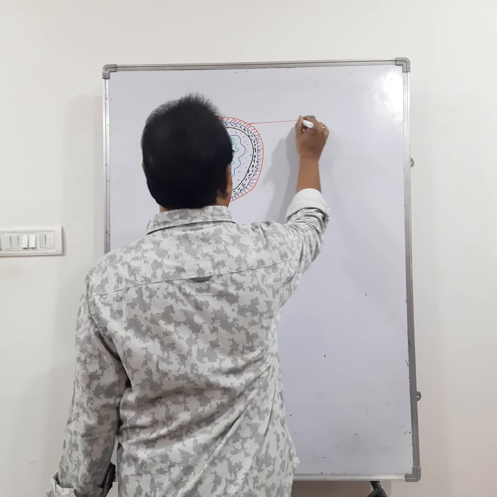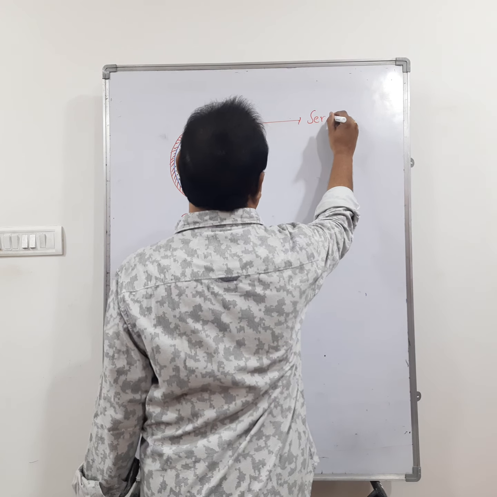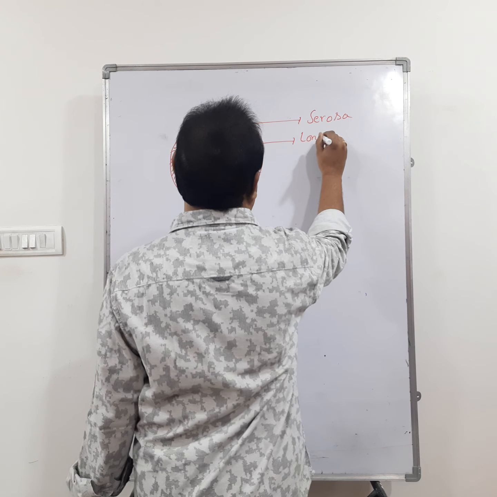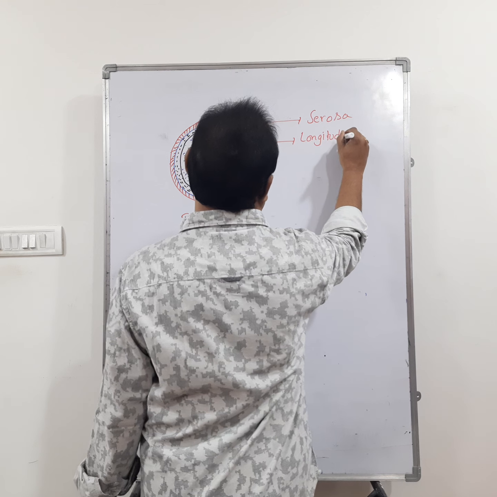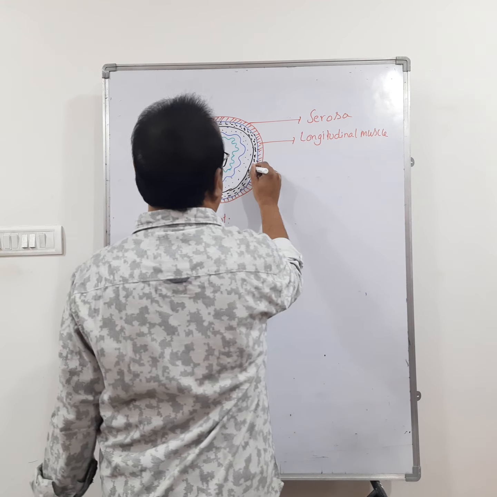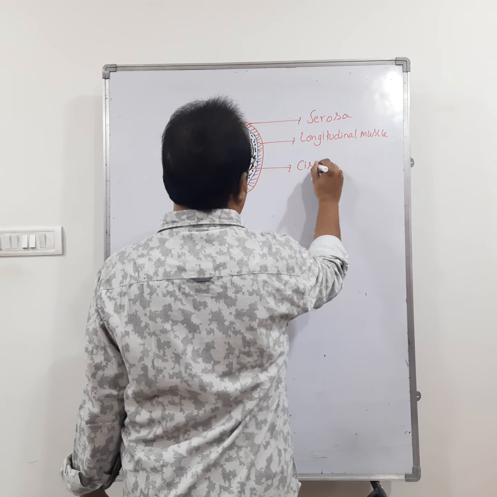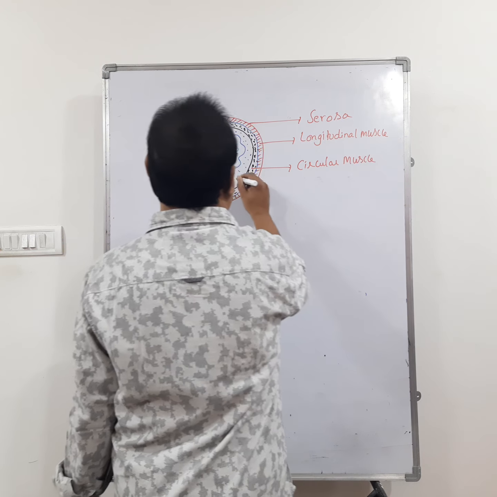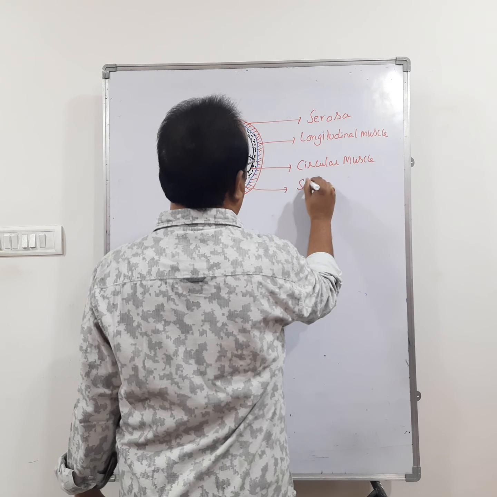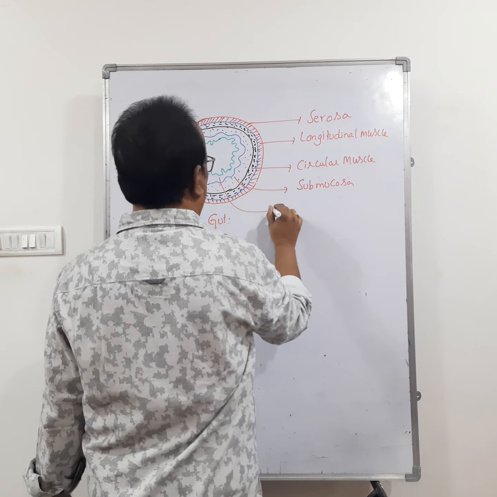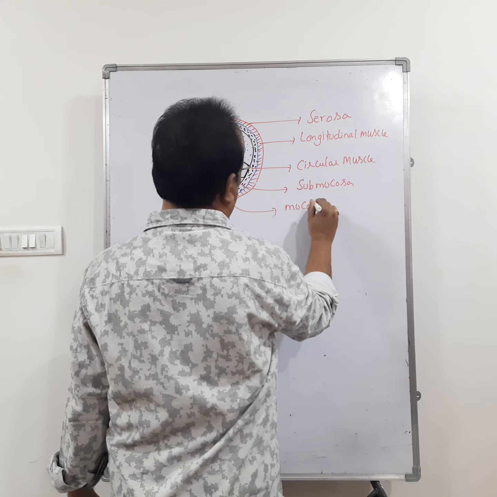The outermost layer is called serosa. Below the serosa, there are longitudinal muscles. Below that, there are circular muscles. And this one is the submucosa. And this one is the mucosa.